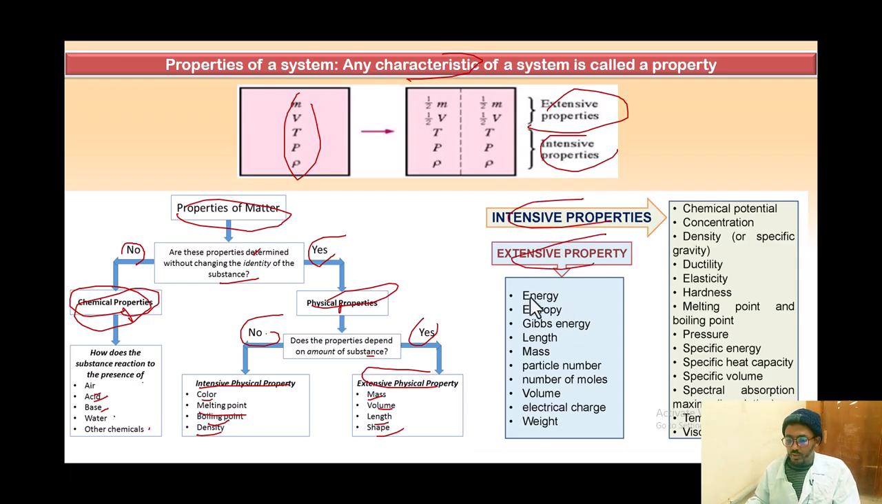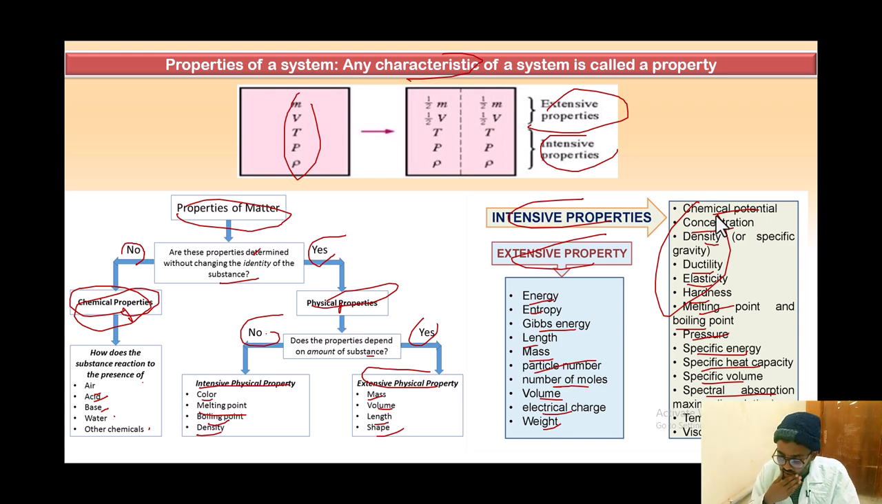So in detail, we can take intensive and extensive properties. Extensive properties are energy, entropy, Gibbs energy, length, mass, particle number, number of moles, volume, electrical energy, and weight. They really depend on the amount of substance. But intensive properties are chemical potential, concentration, density, ductility, elasticity, hardness, melting point and boiling point, pressure, specific energy, specific heat capacity, specific volume, temperature, and viscosity.